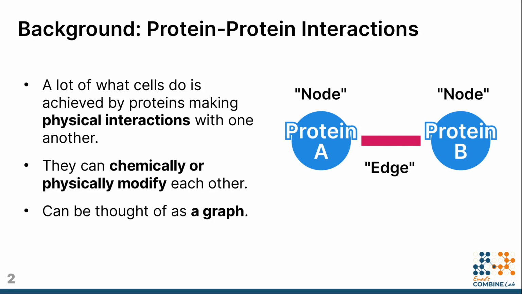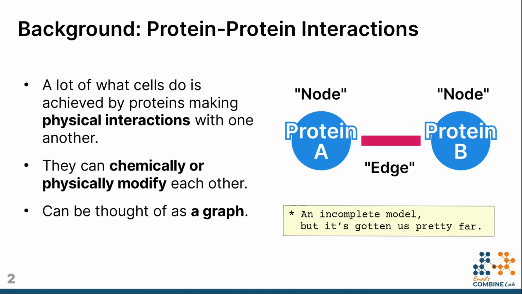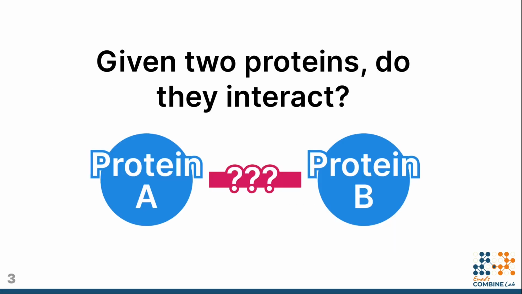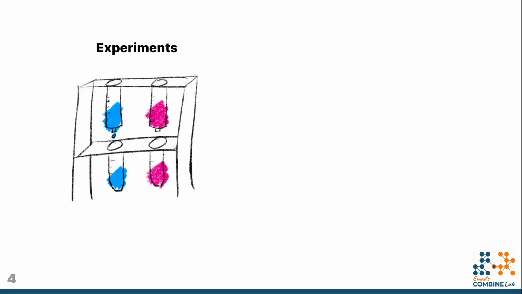And to the great delight of the computer scientists in the room, they can be thought of as an undirected graph, where each protein forms a node and their interaction is the edge between them. It's an incomplete model, but it's very helpful and has gotten us pretty far historically. So this brings us to the question, how do we determine whether two proteins interact?